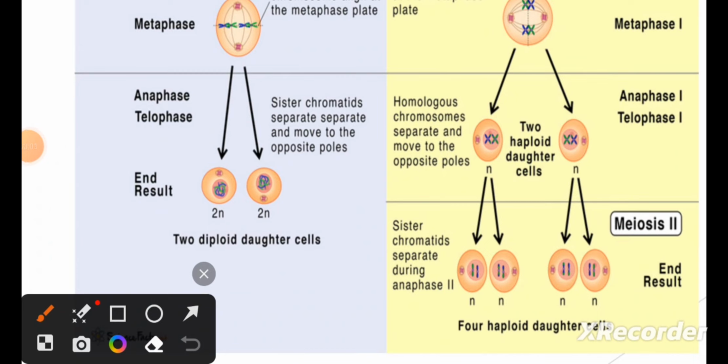Now we can see at the end we have two diploid cells after mitosis and four haploid cells formed after meiosis, each with one set of chromosomes. Haploid means having one set of chromosomes and diploid means having two sets of chromosomes. So these are the differences between mitosis and meiosis.